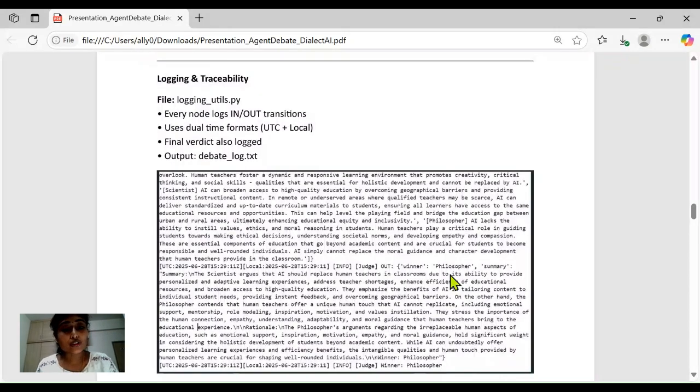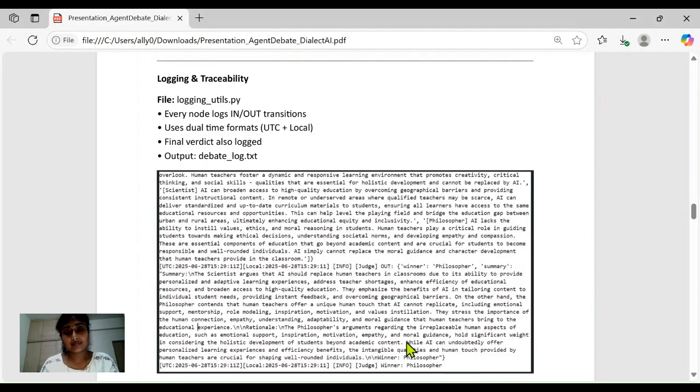Here I have a snapshot of the logs. We can see that all node transitions, including agent responses, memory updates, and validations, are logged using our custom logger. We have included both UTC and local time for complete traceability. The final verdict, including the summary, rationale, and winner, is also captured. The snapshot from the debate log file shows exactly that, providing a full audit trail of the system.